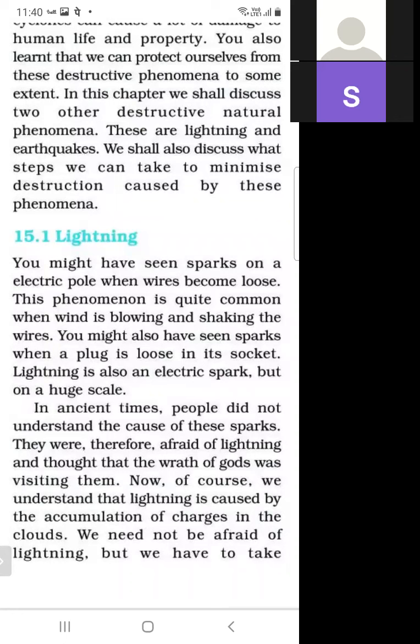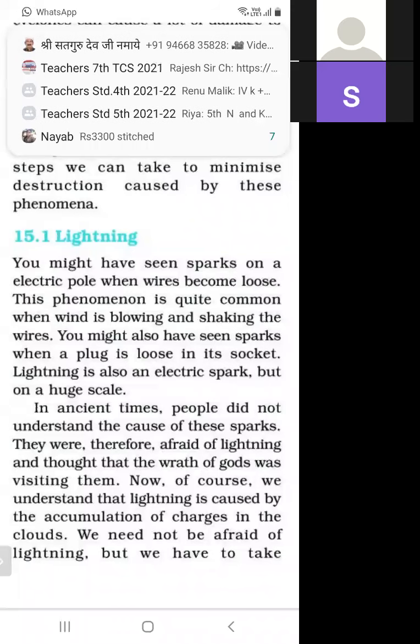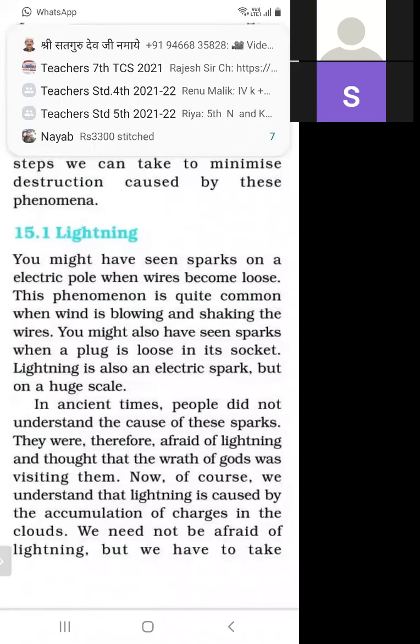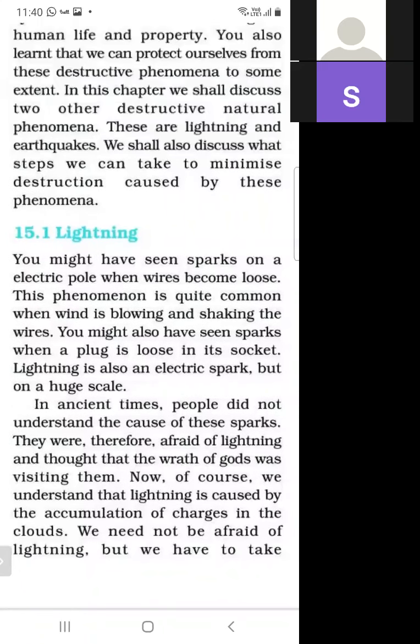This sparking is also a kind of lightning, but there is a difference between lightning and sparking. Sparking is on a lower scale, and when sparks are produced on a large scale, then this is called lightning.